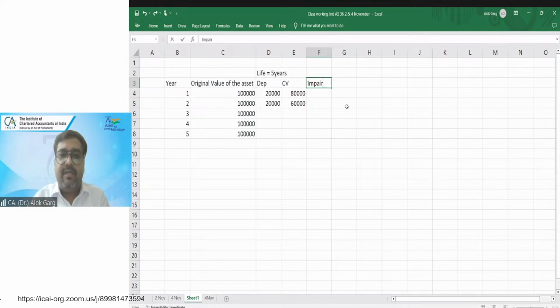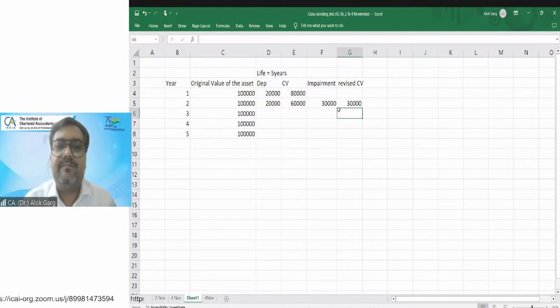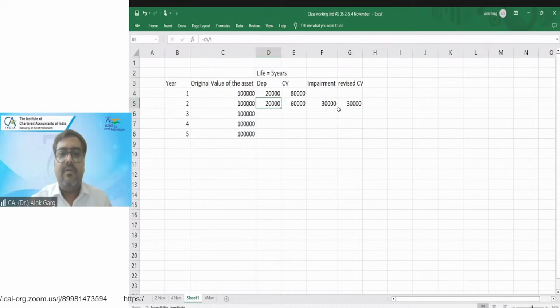There was an impairment loss in the second year. And this impairment was to the extent of 30,000. Revised carrying value 30,000. Right? So now this 30,000 needs to be depreciated over the period of next 3 years.